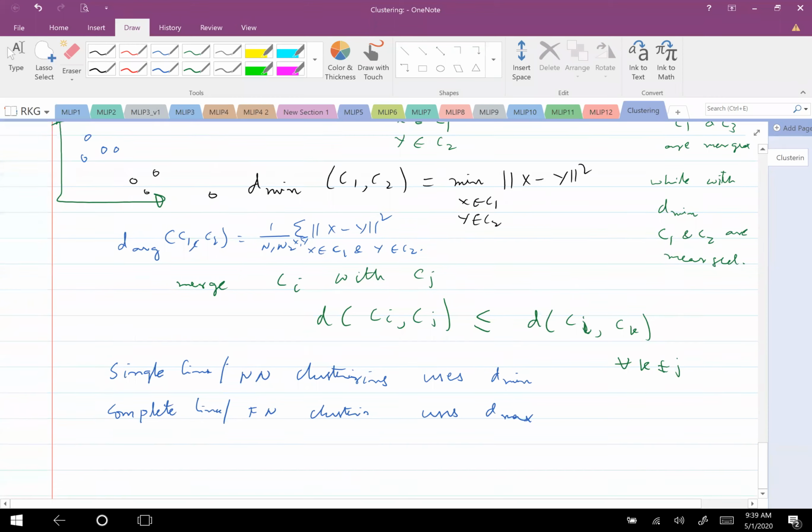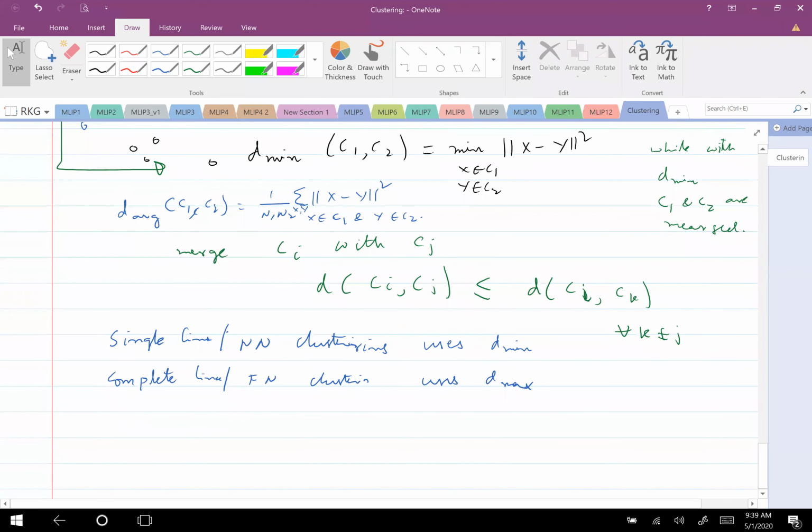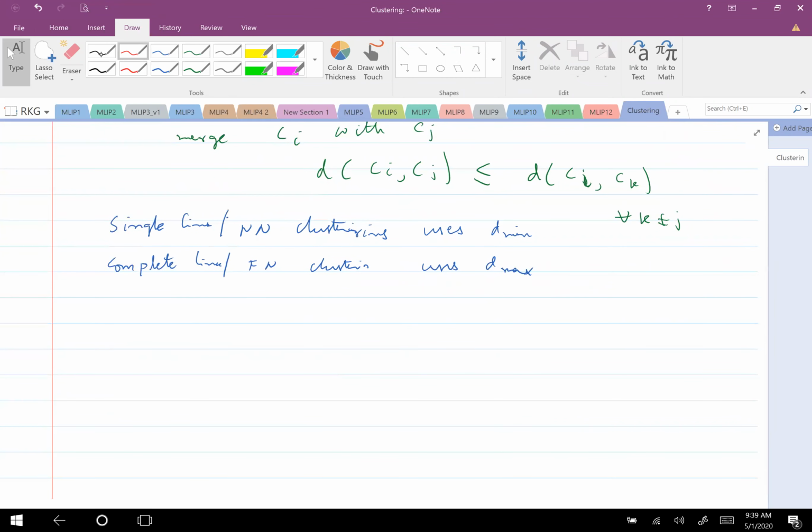After that, you can see that the clustering done by single link or nearest neighbor clustering forms different kinds of clusters from the complete link and farthest neighbor clustering. One will form compact clusters, one will form elongated clusters. So that you can see when I discuss an example.